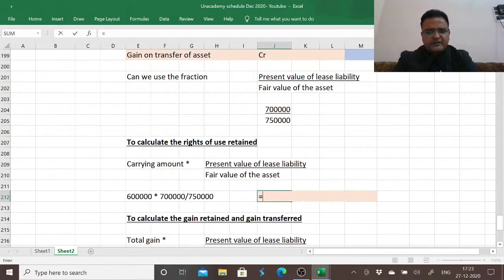It would have turned out to be 6 lakh into 7 lakh divided by 7,50,000, ROU asset of 5,60,000.